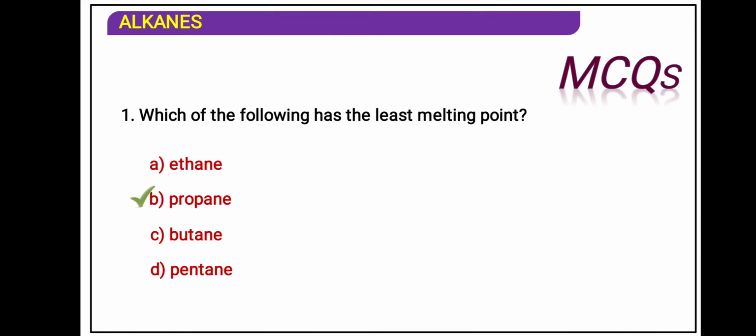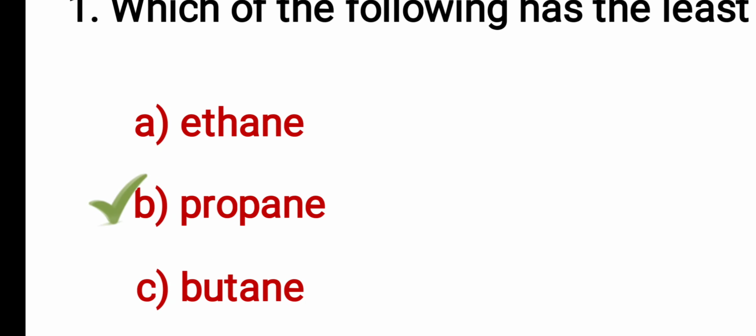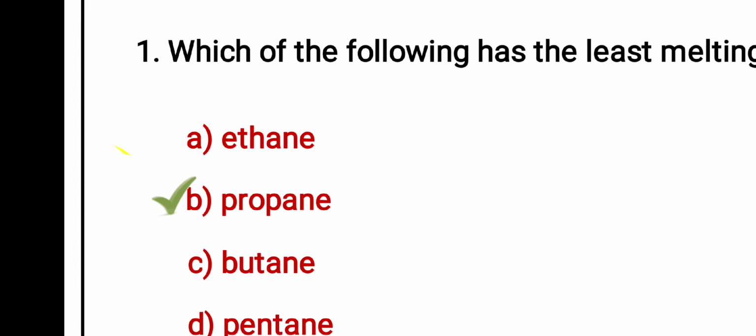The boiling point of ethane is 184.4 and the boiling point of propane is 230.9 Kelvin. Remember carefully, it is by mistake that the right mark is given on propane. The answer is actually ethane. The boiling point of ethane is 111 Kelvin.